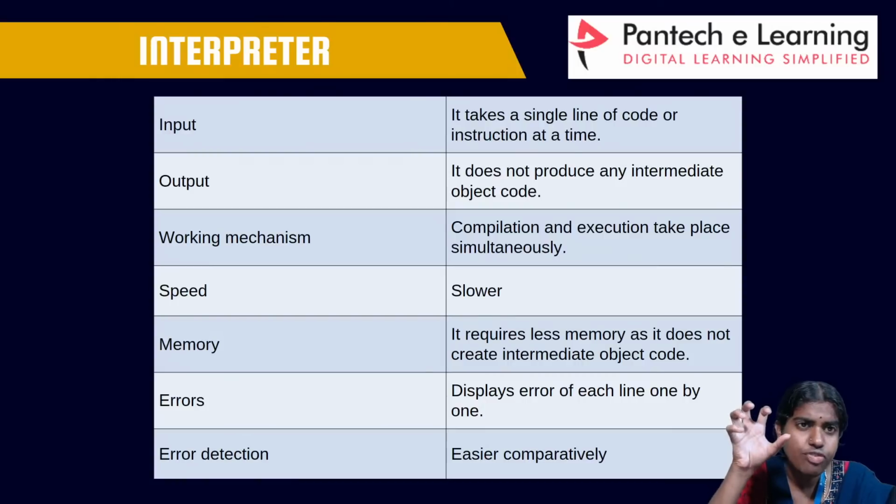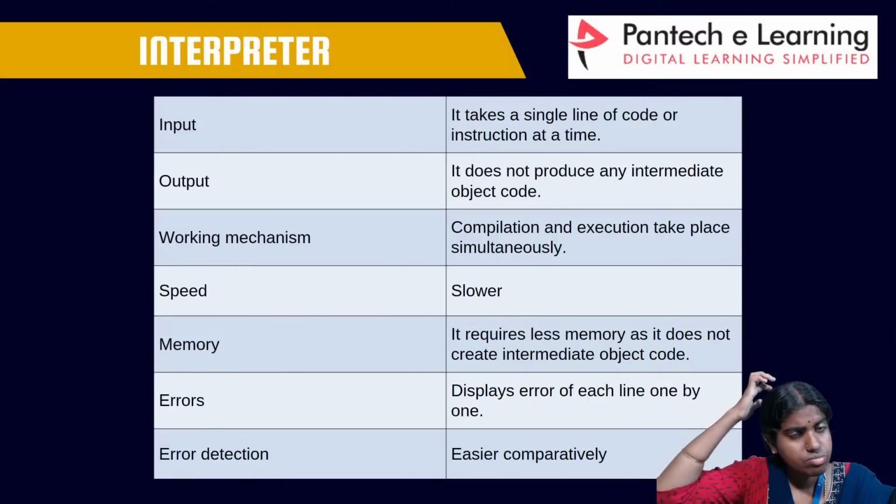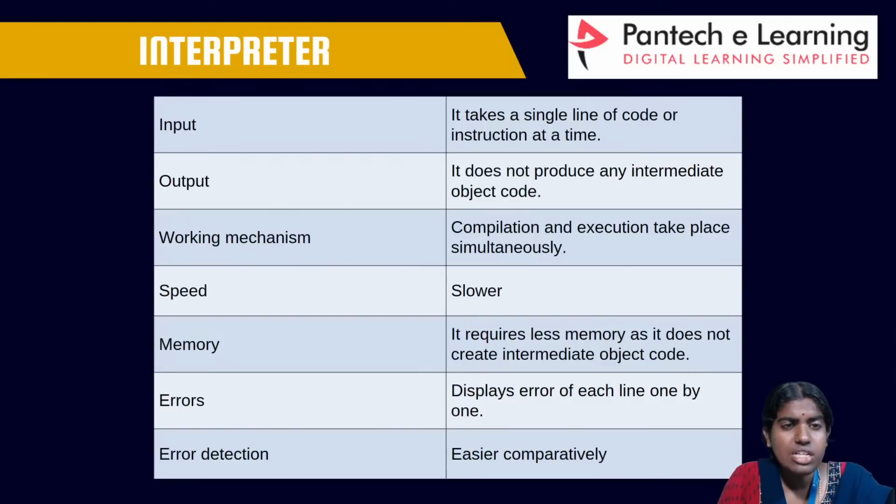And for errors, it displays the error of each line one by one. And error detection is easier in an interpreter when compared to compilers.